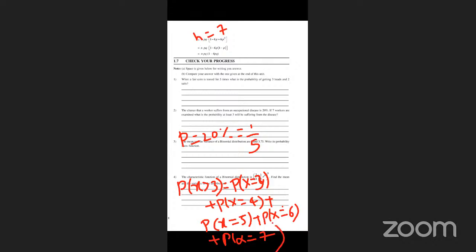Next the p value, then the q value, which is 1 minus p, that is 4 by 5. Next the probability of x formula: nCx p power x q power n minus x.